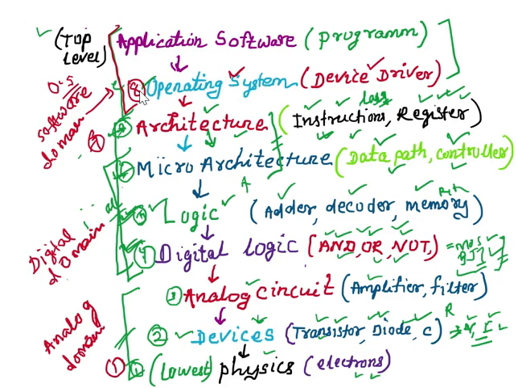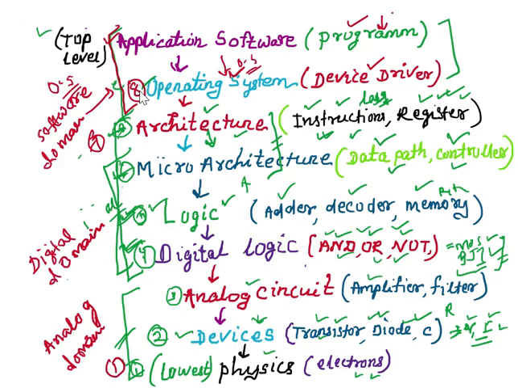Okay, the next part, the topmost level, is the application software level. This part is nothing but a set of programs, which use facilities provided by the OS. It uses the facilities provided by the operating system to solve a problem for the user.